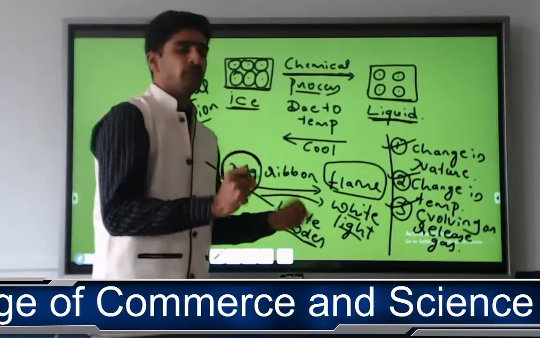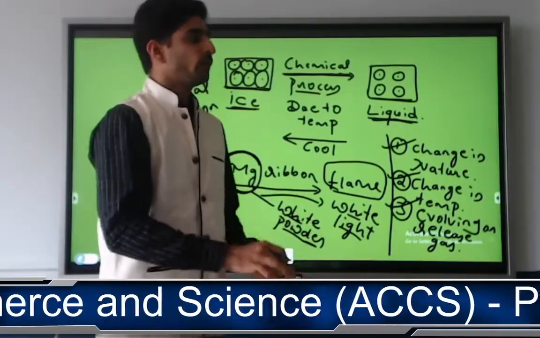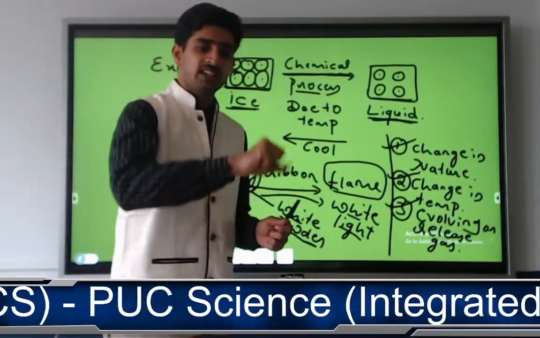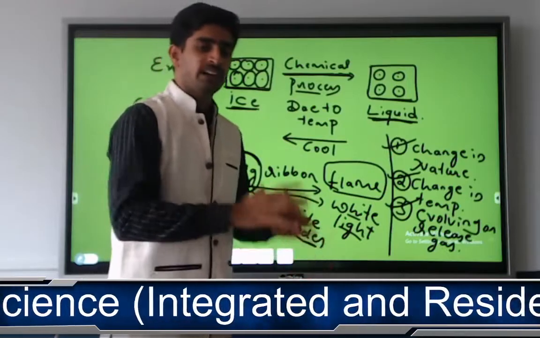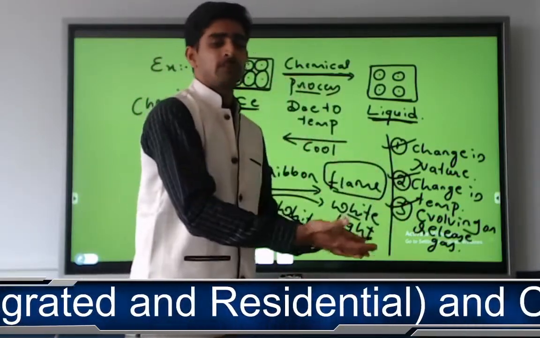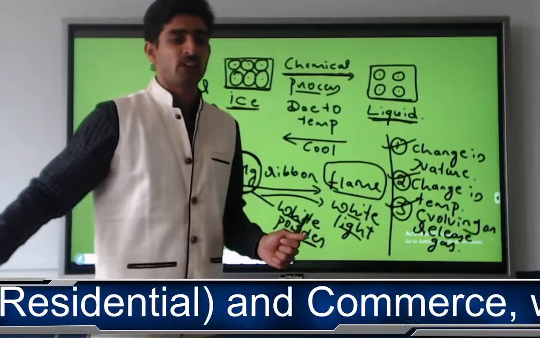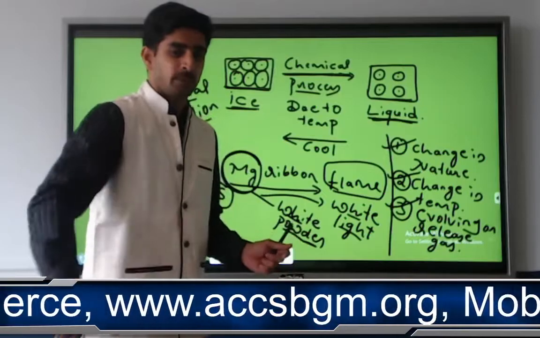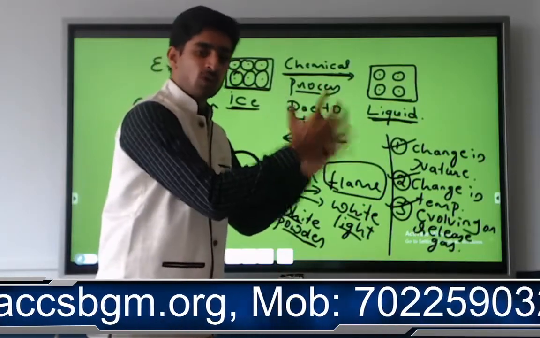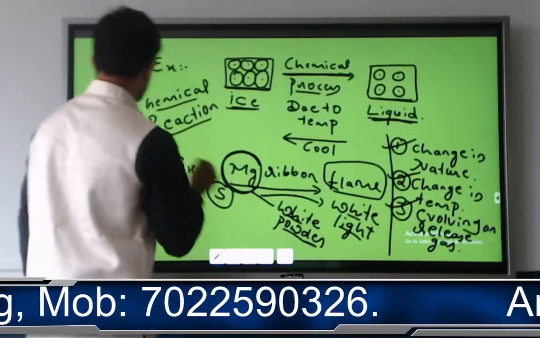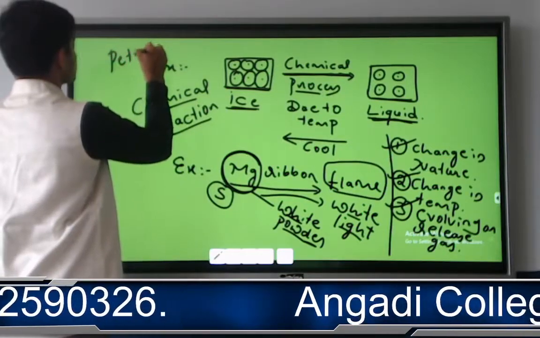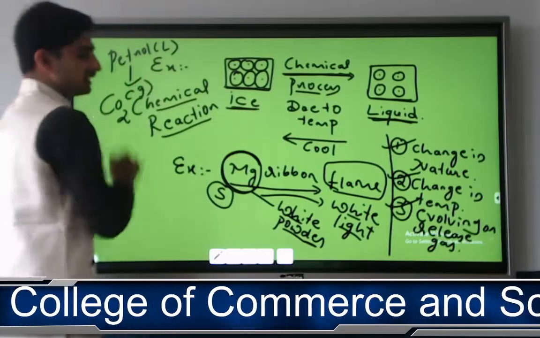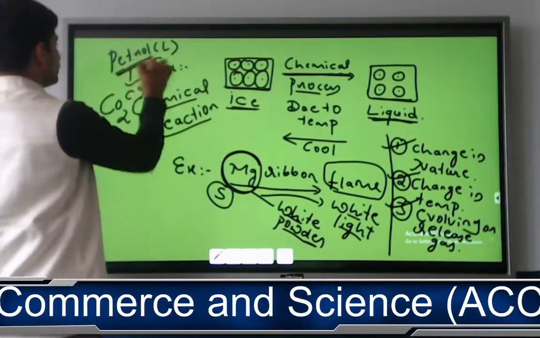Whenever you start any vehicle, if you want to move that vehicle, you are going to add petrol. Once you start that vehicle, because of that petrol, it starts moving. Along with moving, it starts producing carbon dioxide at its silencer pipe. Petrol initially was liquid. Now it has converted into what? Carbon dioxide, which is a gas. So from one identity to another identity.